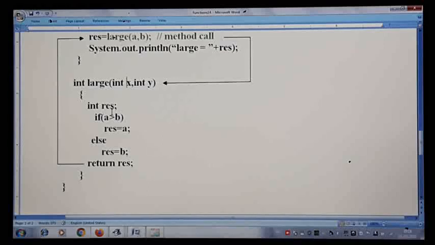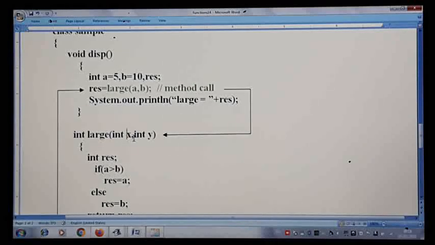Just to avoid the confusion, since you are all beginners to this particular chapter and the variables, I just have taken different variables. As you go further in detail, definitely you will understand how it can be changed also. So for the time being, I am taking different variables. So a value will be taken by x and b value will be taken by y. So 5 and 10 will be received here.